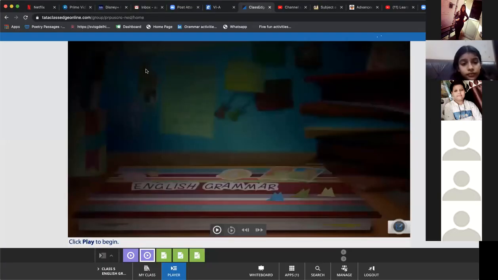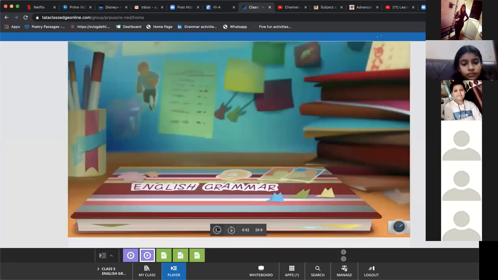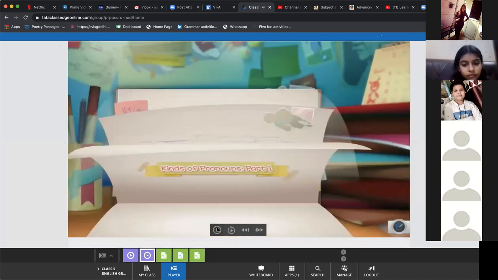So with the help of Tata Edge activities, we are going to cover pronouns. Fine. I'm sharing my screen. I hope the screen is visible with the sound.